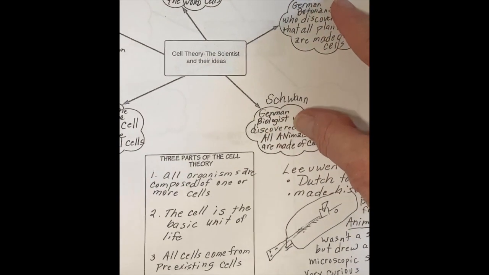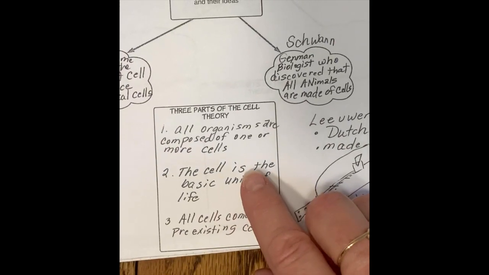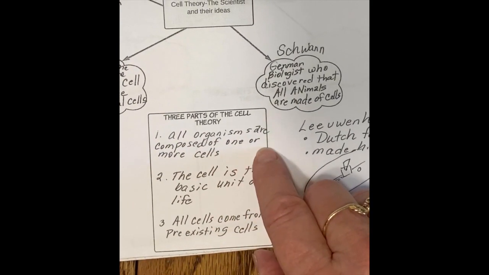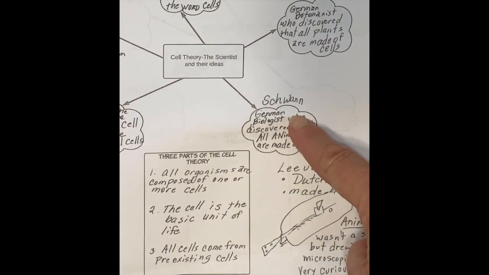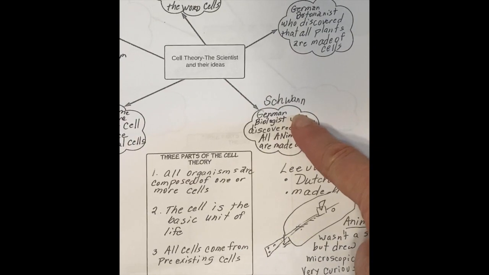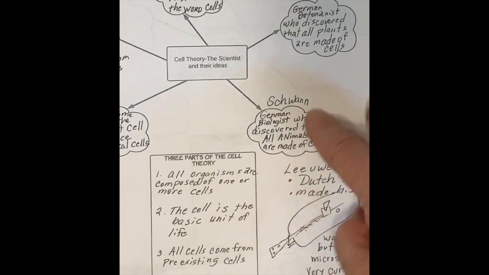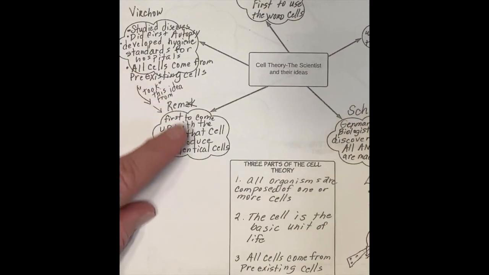So when we take their two ideas, that all plants and all animals are made of cells, then I can come down to this part of it where it says all organisms are composed of one or more cells. And I remember Schwann because it rhymes with swan, which is an animal. So Schwann studied the animals. Schleiden did the plants.